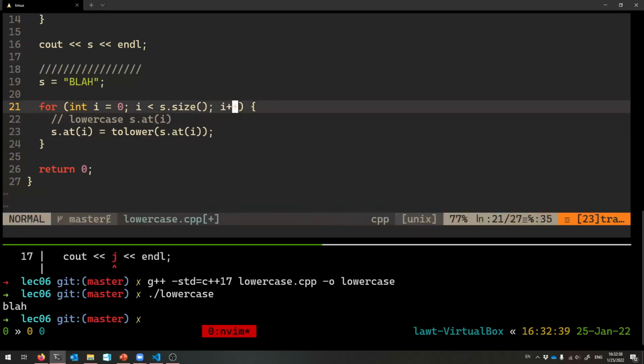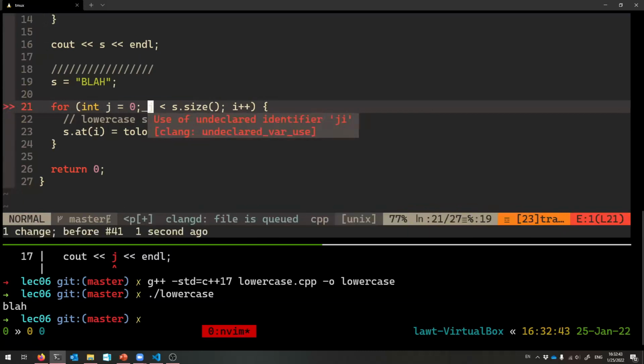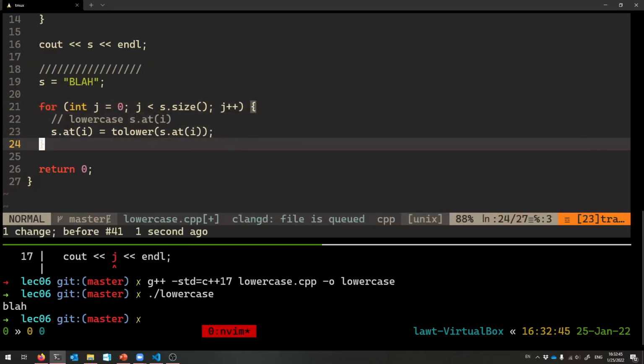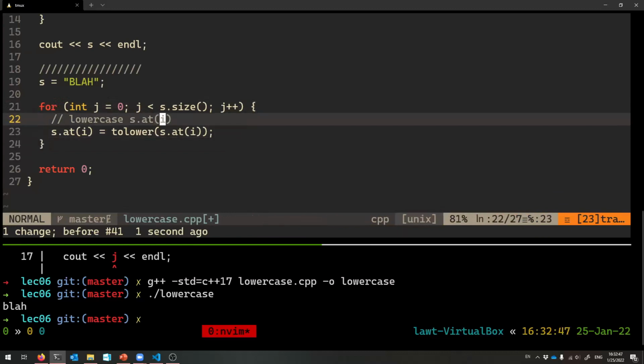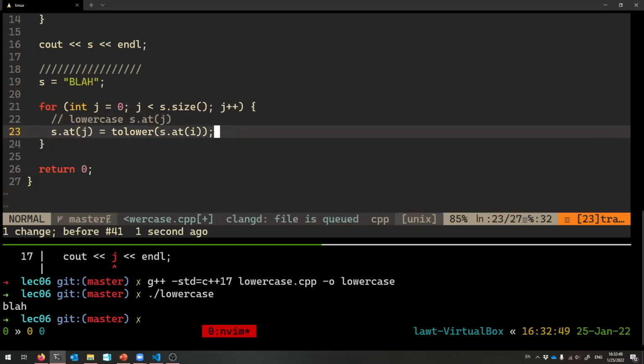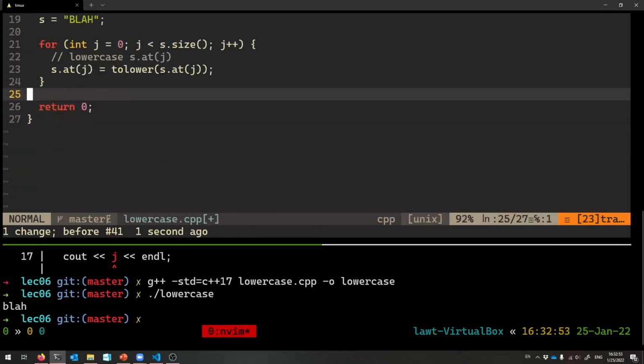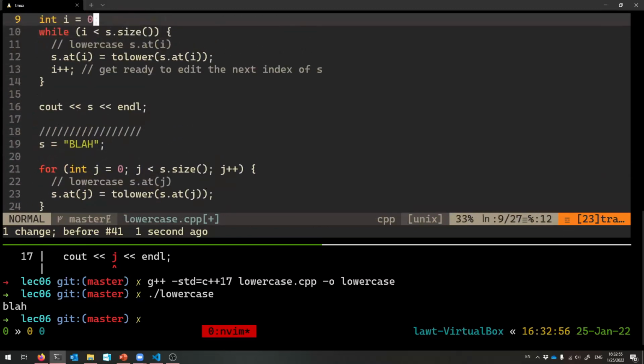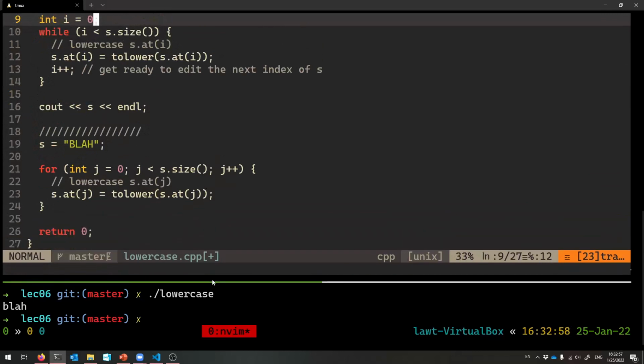And I don't want to introduce a new i in the same scope, so I'm going to say j instead, just to not get into that habit. I'm just going to use j as my iteration variable. Okay? And so this is the same. Let's see if I can show it to you at the same time. There it goes. So see how this is kind of cleaner?